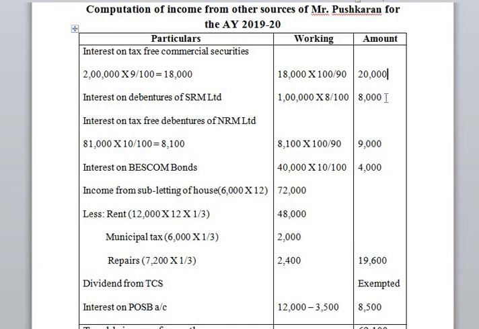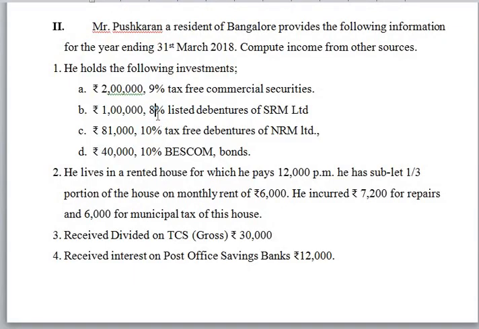We should take only the interest amount, that is nothing but 1 lakh into 8%, rupees 8,000. In other case, if they have given only the amount of interest instead of amount of investment, in such cases, if interest is only given on less tax securities, that must be grossed up.